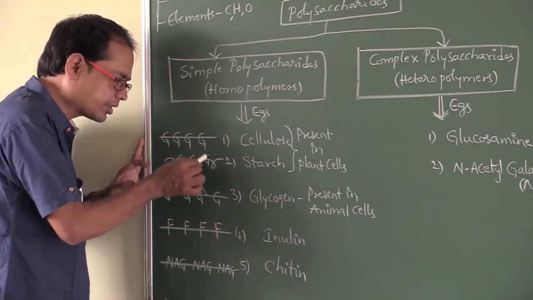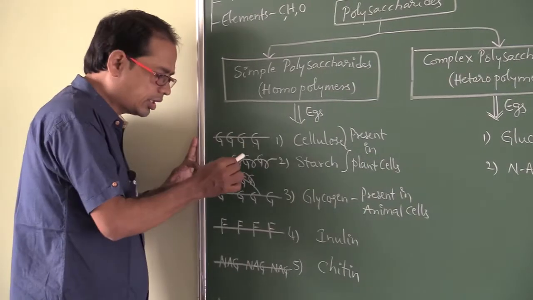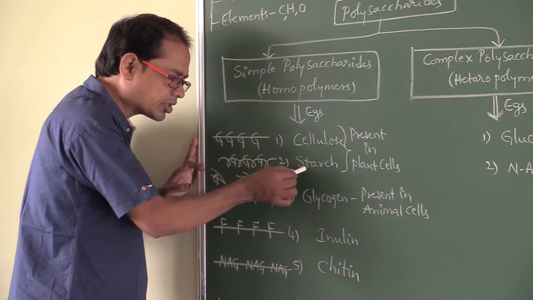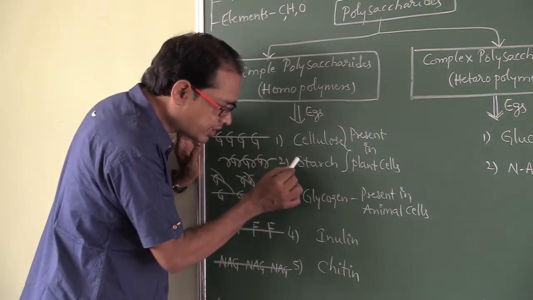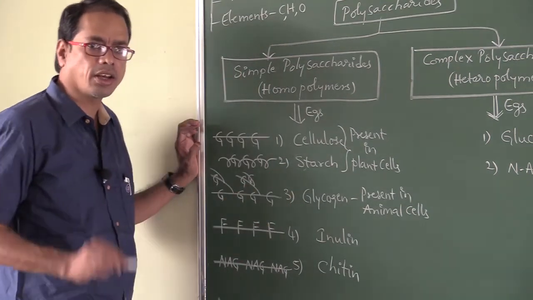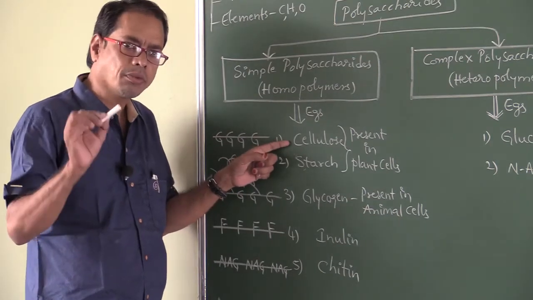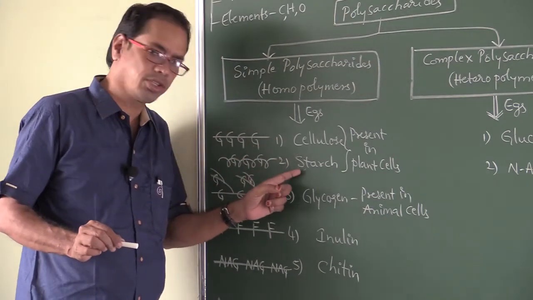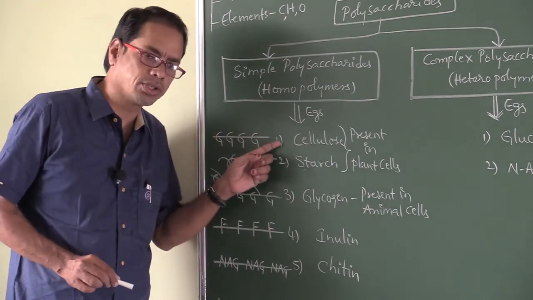Then what is the difference? There are no helices in cellulose. There are helices present in starch. To remember easily, the word itself has an S, it is a helix. So helices are not found in cellulose. Helices are found in starch. Cellulose is a polymer of glucose.